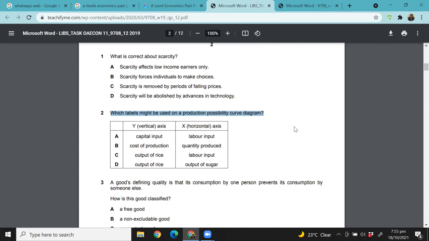Which labels might be used on a production possibility curve? So what do we have on the X and Y axis of the production possibility curve?